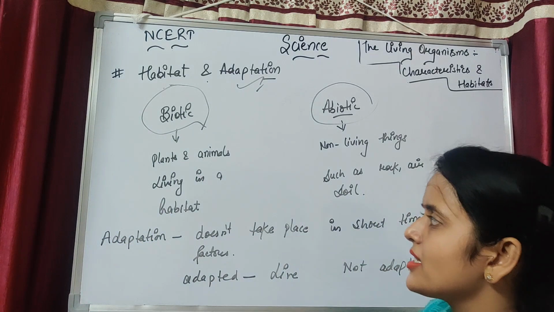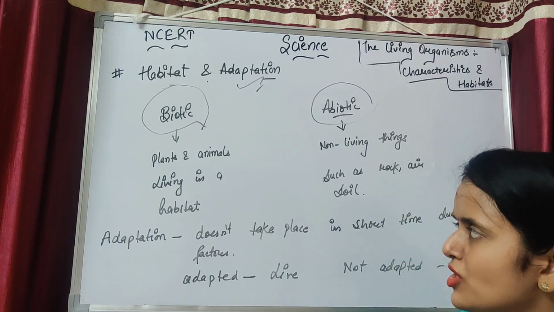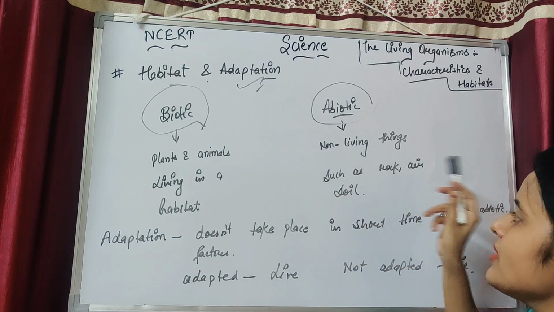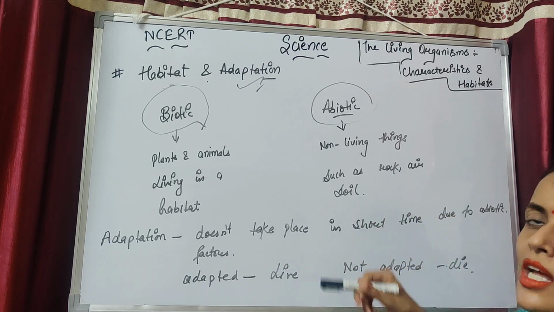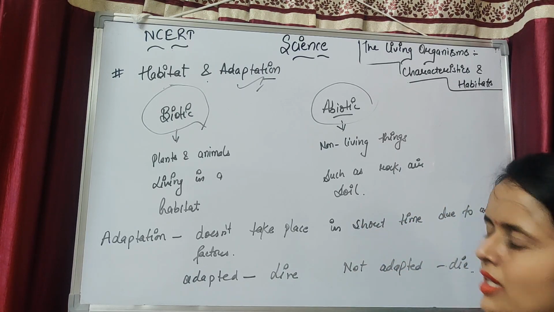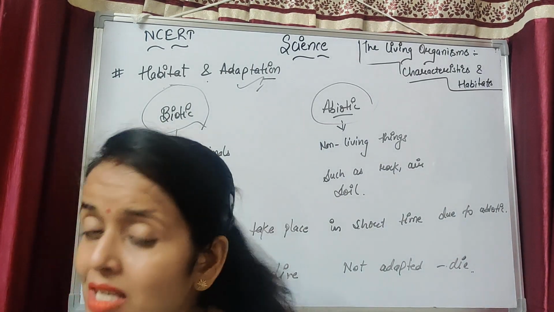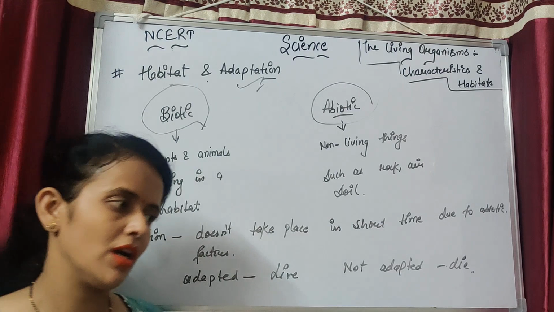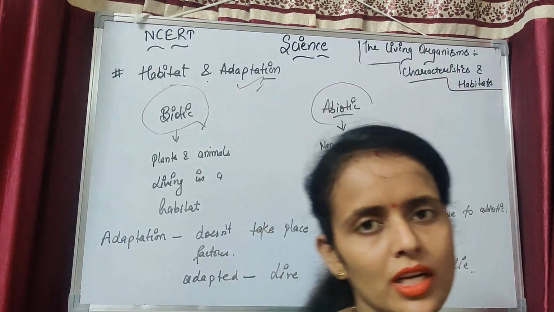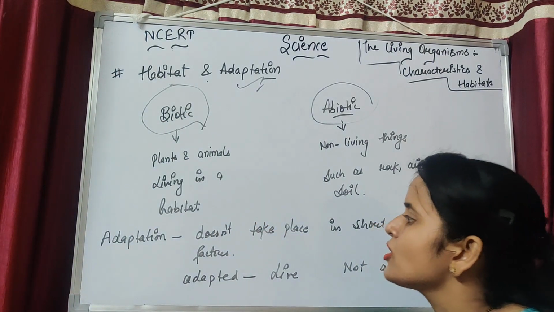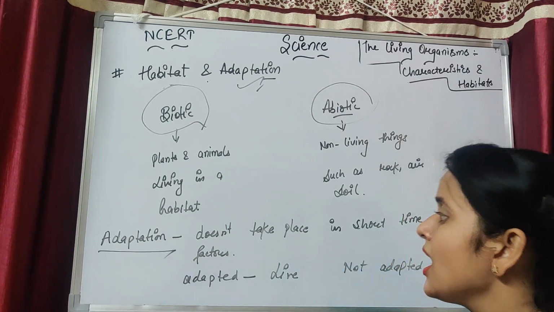Non-living things such as rock, air, soil in a habitat are known as abiotic. Clear? So biotic is living organism and abiotic is non-living. Clear? So now come to the adaptation.